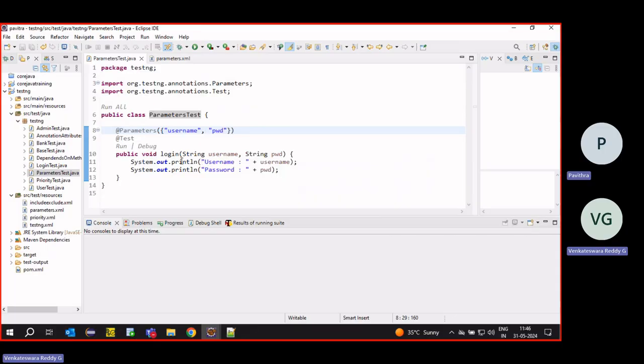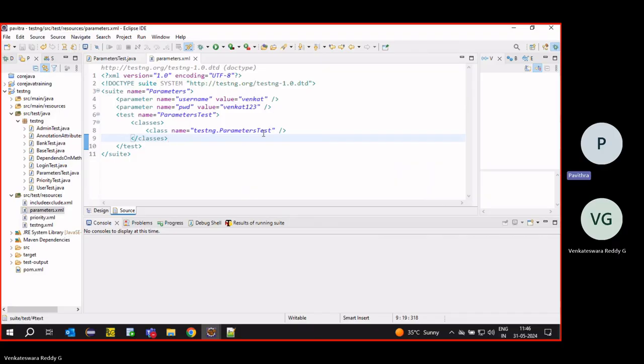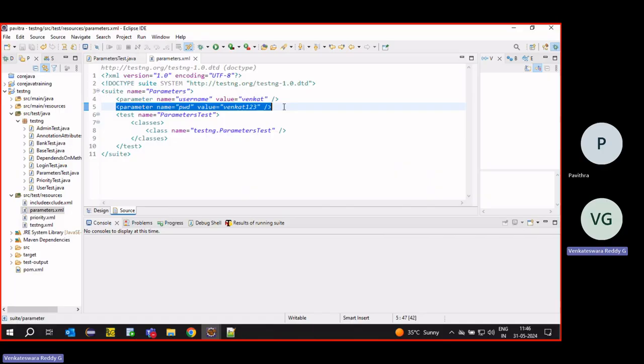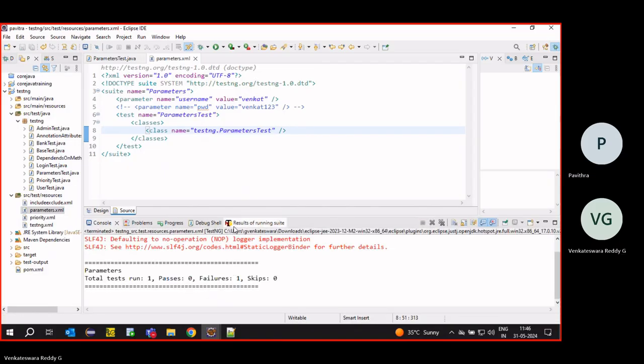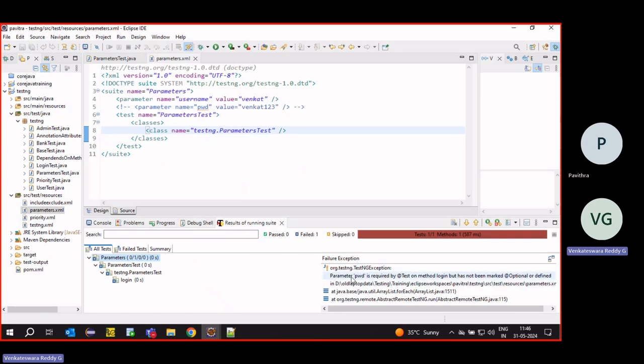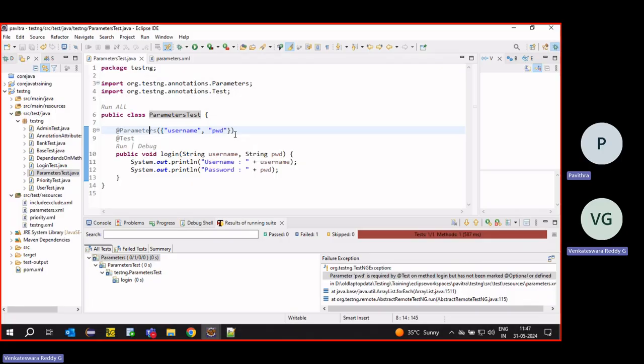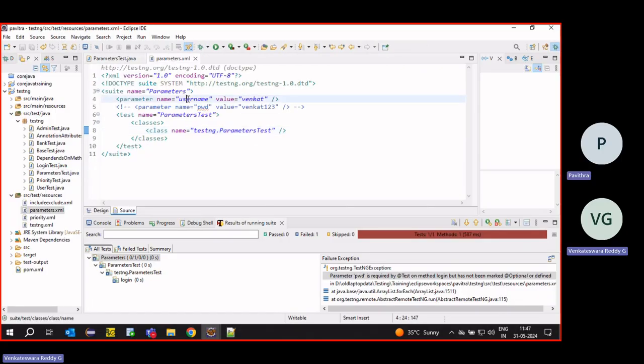Username, password. Suppose sometimes I want to send only the username. If I execute like this, what will it say? It will throw an exception: password is required, but not sent. It is expecting two parameters, username and password, and we are sending only one, so it is throwing an exception.